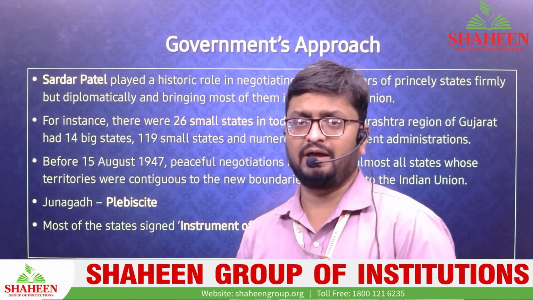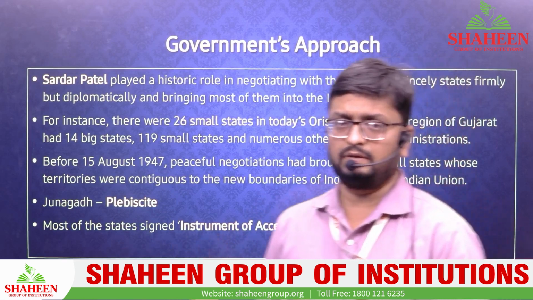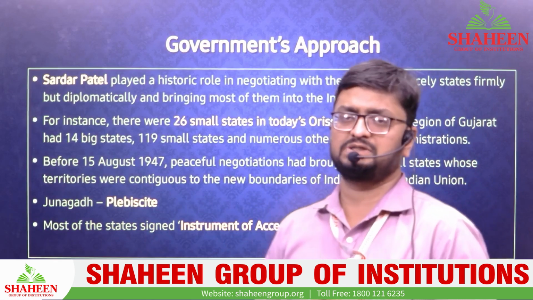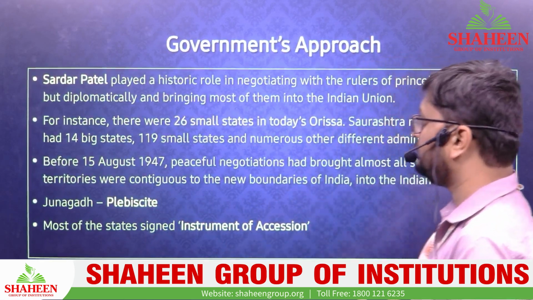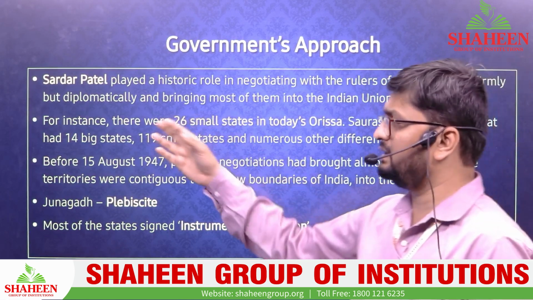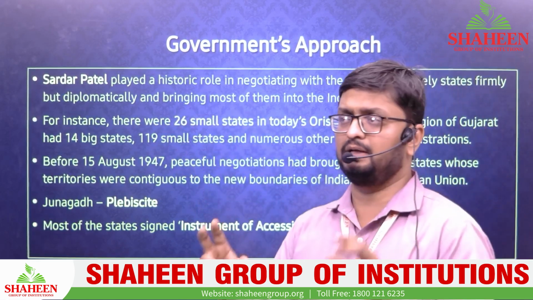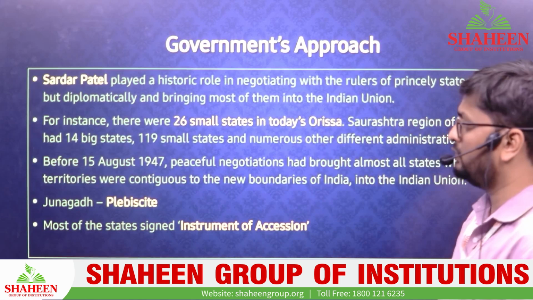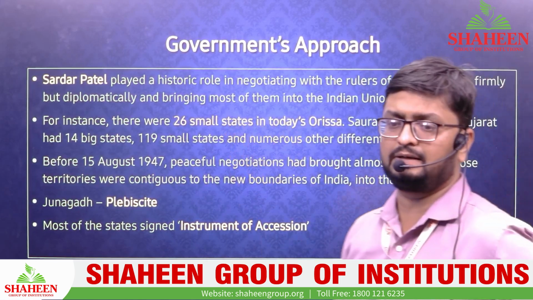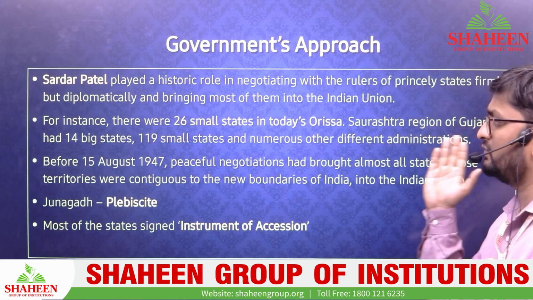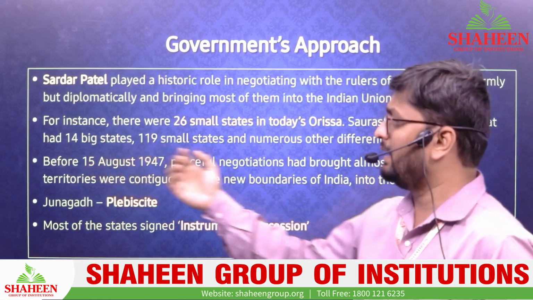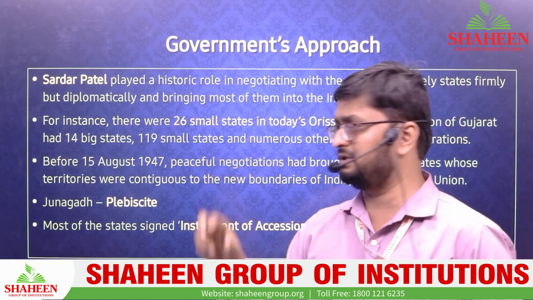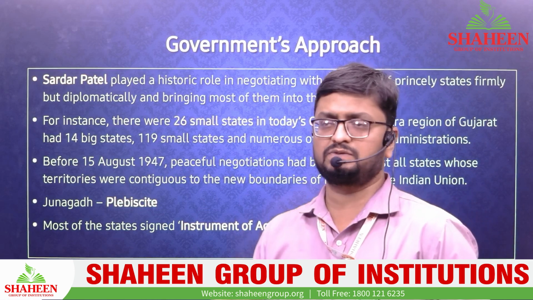So Patel's scheme, where the dealing happened with the princely states, and most of the princely states signed the instrument of accession and became part of India. For example, not just 565 in number, but even in a small area there were so many princely states. If you take today's Orissa, there were 26 small states at the time. The Saurashtra region of Gujarat had 14 big states and 119 small states and numerous other administrators. That was a very complicated issue, but it was actually solved.